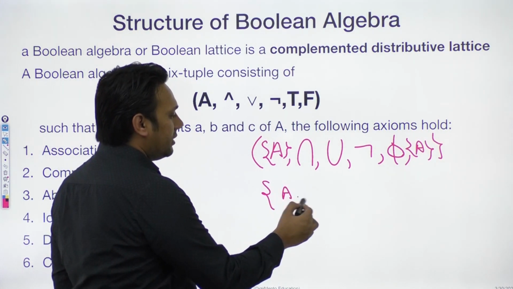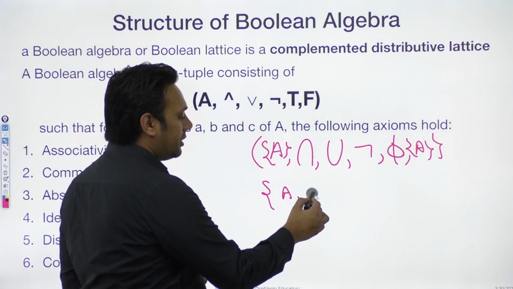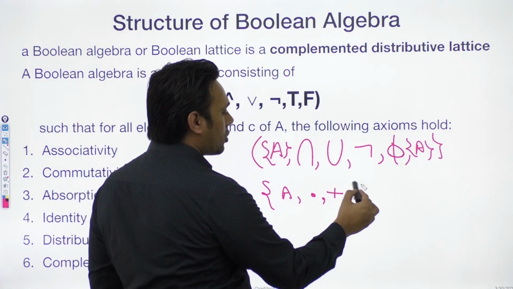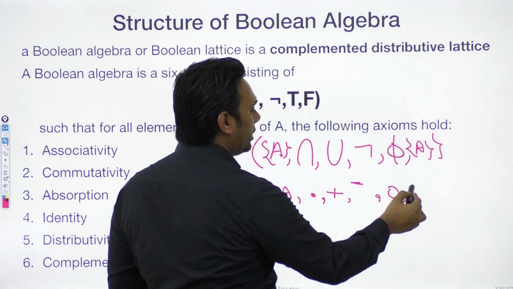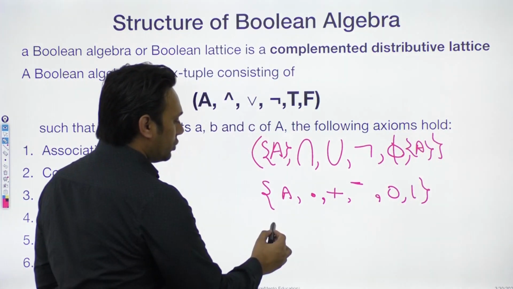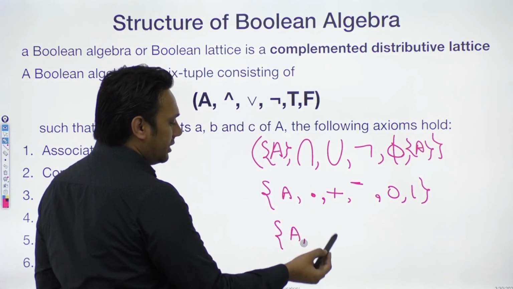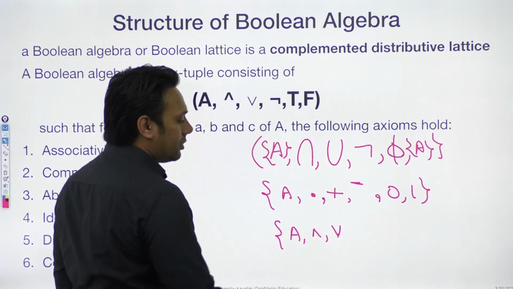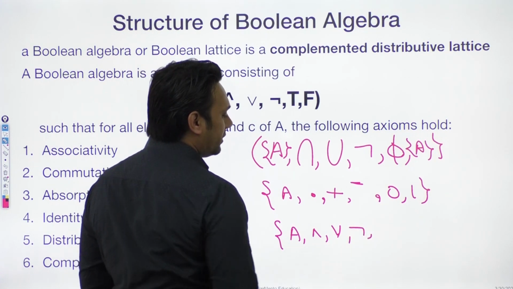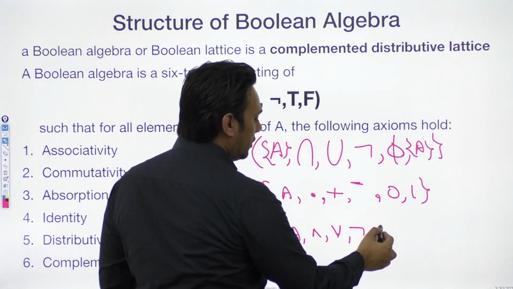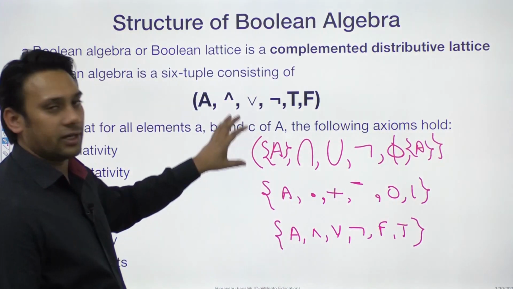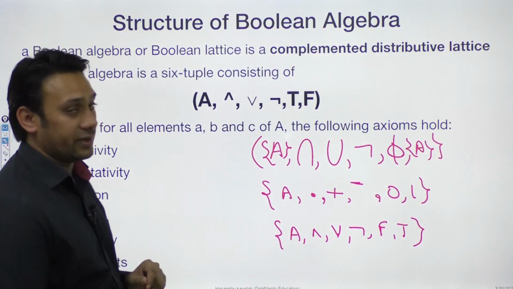We have a set A, we have operations which are the dot operation, the OR operation, the complementation operation, and we have element 0 and element 1. Even in a set A, we have the conjunction operation, a disjunction operation, a not operator, and now we also have a value false and a value true. So all of these algebras are examples of Boolean algebra.